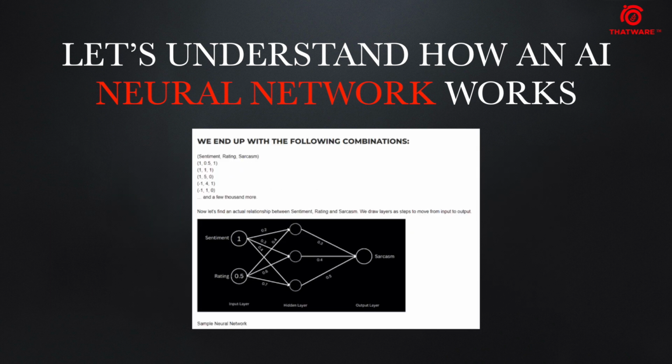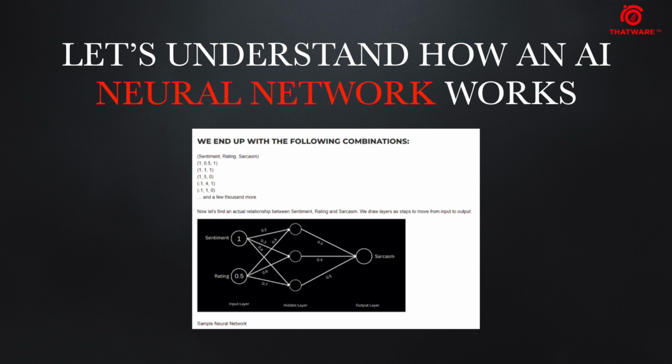Now we will run through some combinations, and as you can see, we end up with the following combinations. Suppose we are training the network and we have many thousands of data points, so we will arrange all the data accordingly: sentiment, rating, sarcasm, and this will go on for the thousands of rows of the training data set which we will apply to our model. As per the diagram, this is how the relationship between sentiment, rating and sarcasm should be.